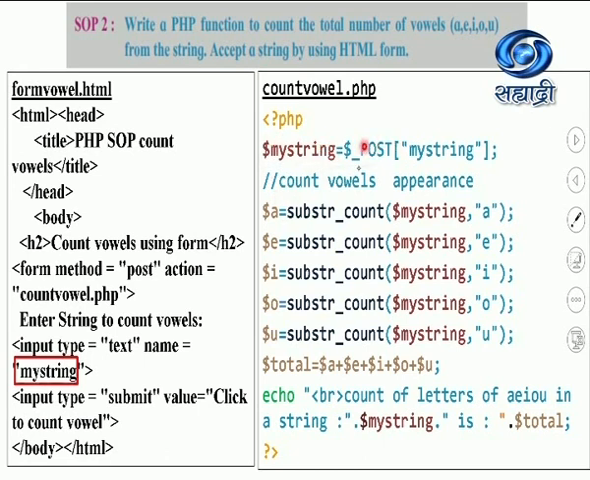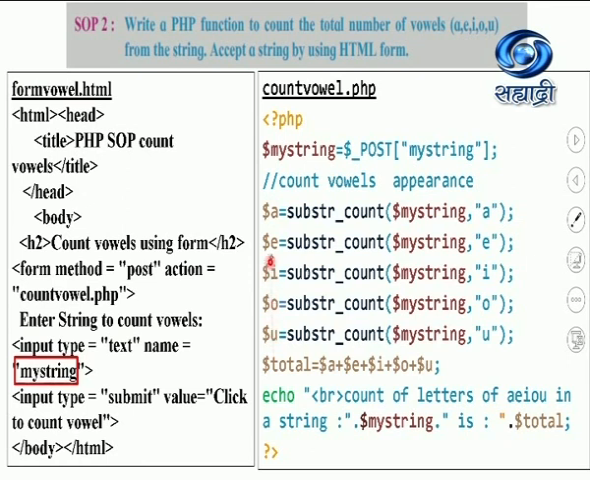For this my string, I have used the underscore POST array. What does the underscore POST array do? It takes the value given by the user in this particular text box. It is going to fetch the value from the form here. If I enter, say, the value ABCD over here, this my string will get the value ABCD. What substr count does is, from the given string, it counts how many A's are there. So if I enter ABCD, this variable will have value 1.